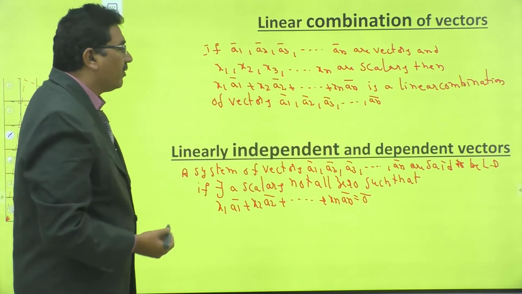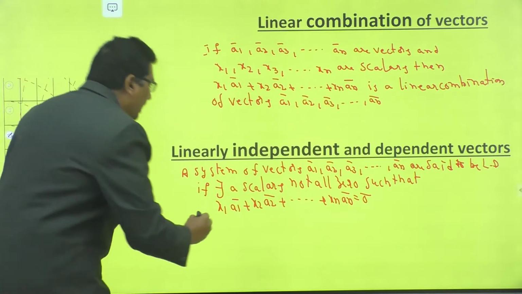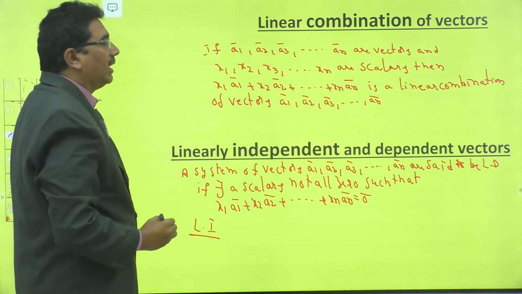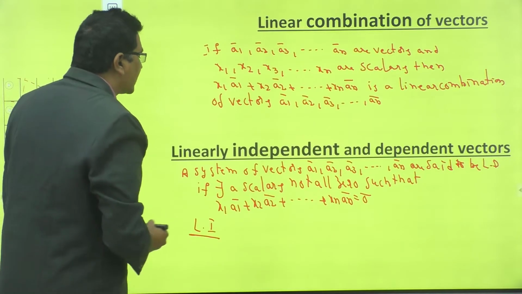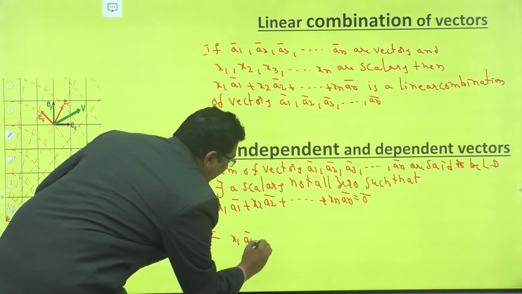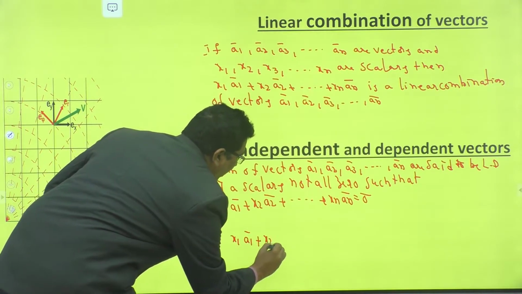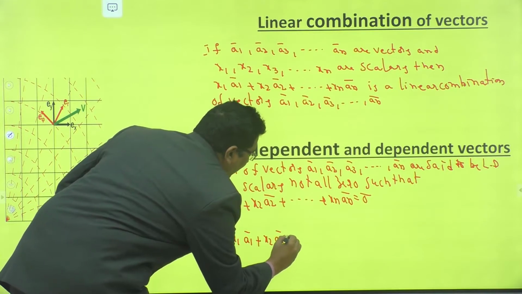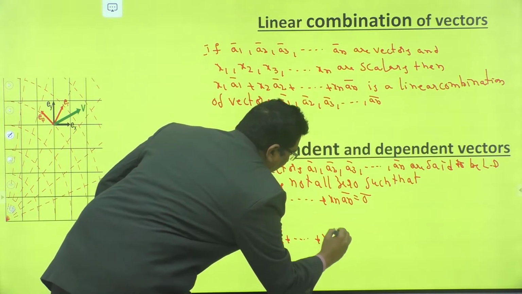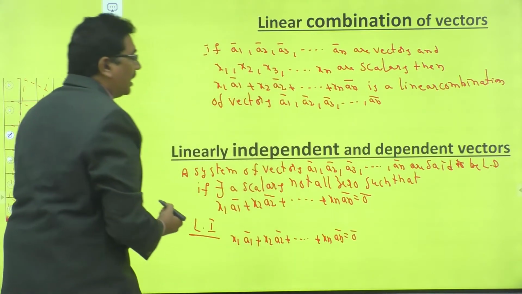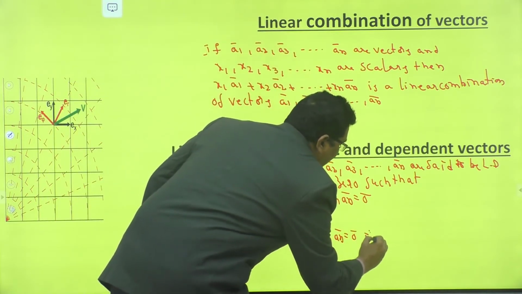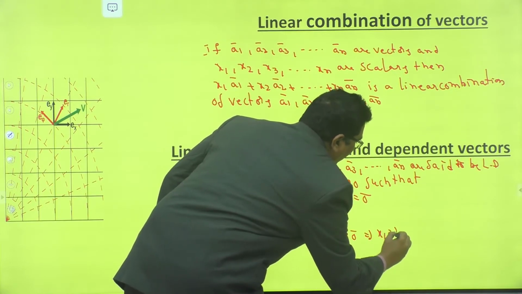A system of vectors are said to be linearly independent if there exist scalars x1, x2, and so on, xn, such that x1 a1 bar plus x2 a2 bar plus and so on, xn an bar is equal to 0 bar implies that each scalar is equal to 0.